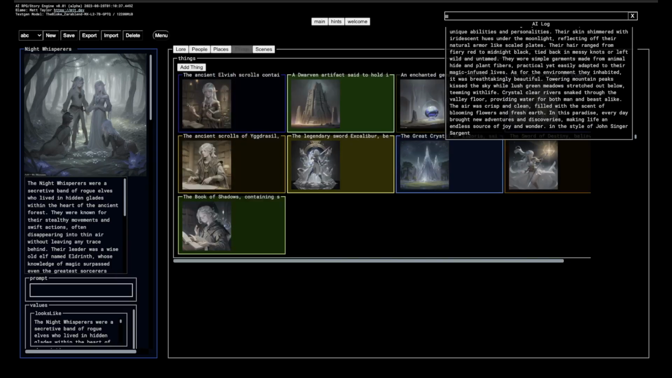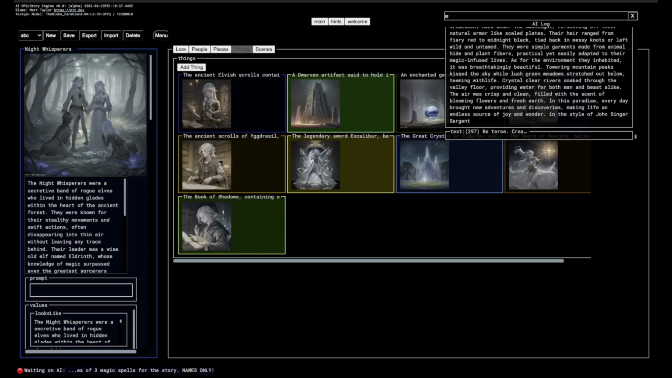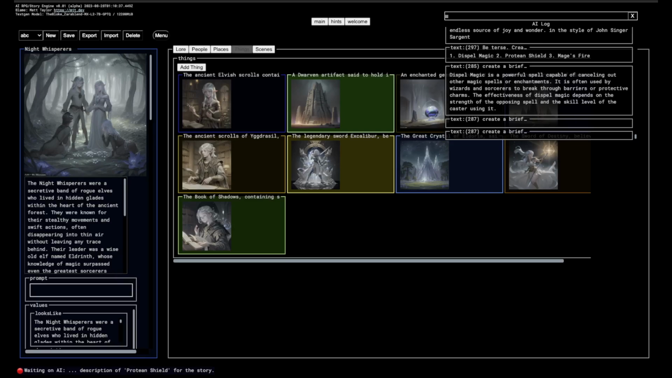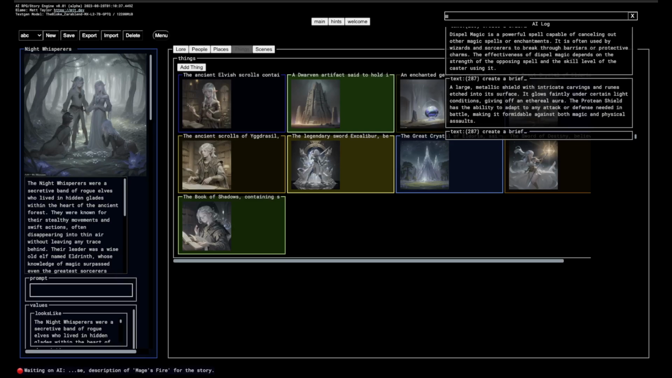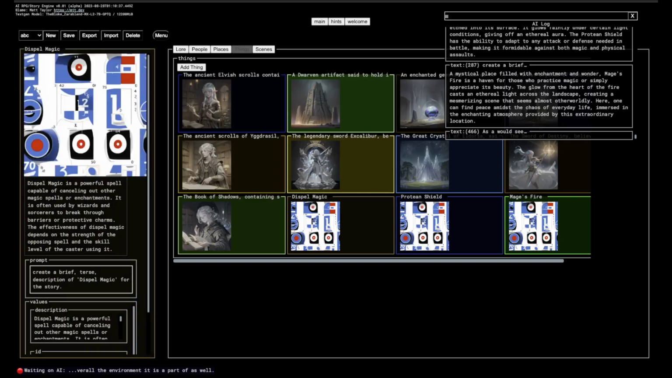So we can create things within the world, right? Add some things. So let's add magic spells. So let's see if we can create some magic spells for us, right? So that's a thing. A thing is kind of just generic, whatever, right? So it's going to create some Dispel Magic, Protean Shield, Mage's Fire, right? That's kind of cool, right?